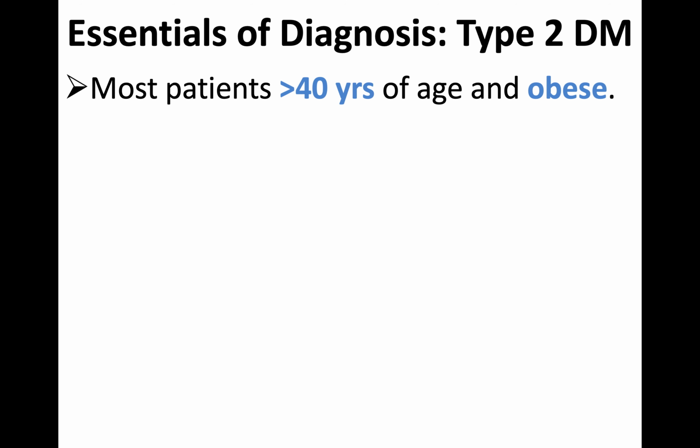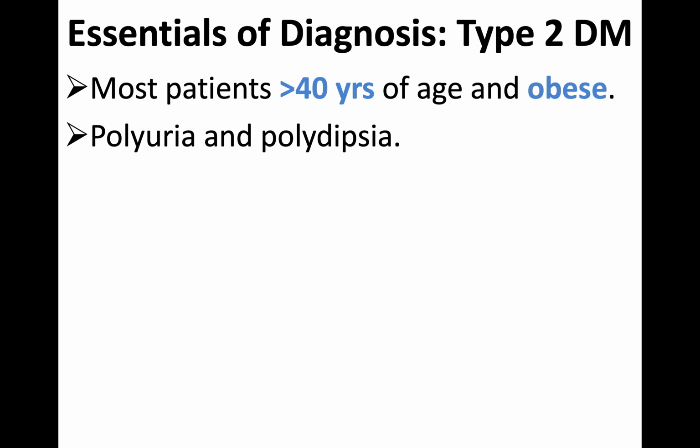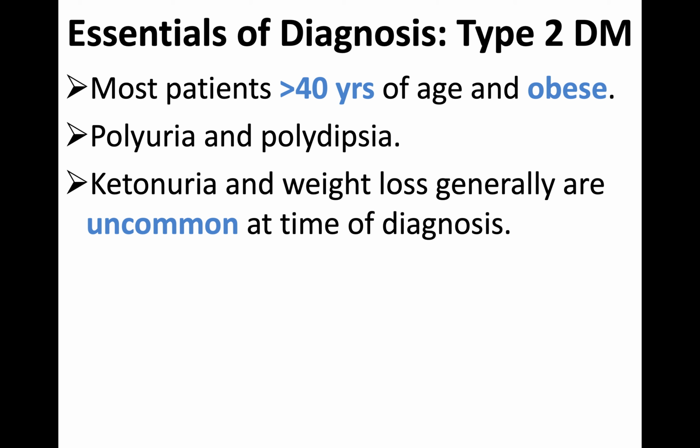Then when you go to type 2, as you know, this mainly hits people in the age group of 40 years and above, and of course obesity is considered a risk factor, because obesity may increase insulin resistance. All right, and you can see polyuria and polydipsia. I hope you know what is polyuria, frequent urination, and polydipsia. Polyphagia may be there, excessive thirst and hunger. Ketonuria and weight loss generally are uncommon at time of diagnosis.